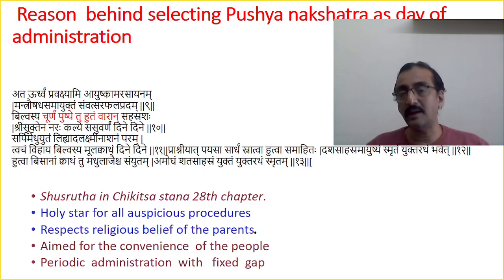So this is the explanation. Why I am telling this is, here Sushruta says that when you give a Swarna preparation to any child or anybody, maybe adults, always select the Pushya nakshatra. The reason is that Pushya nakshatra is a holy star.